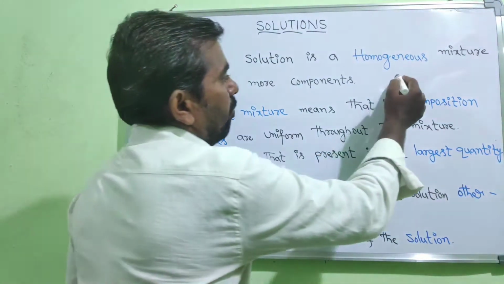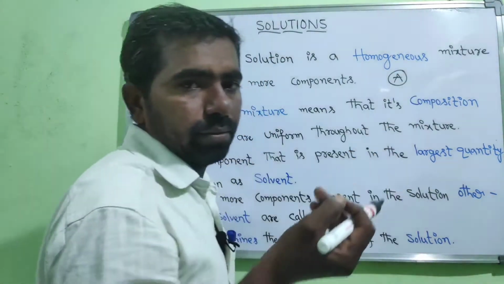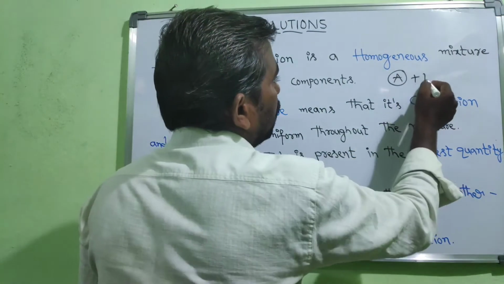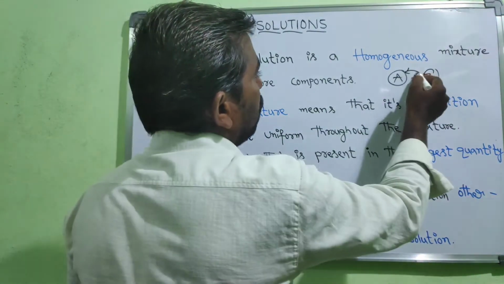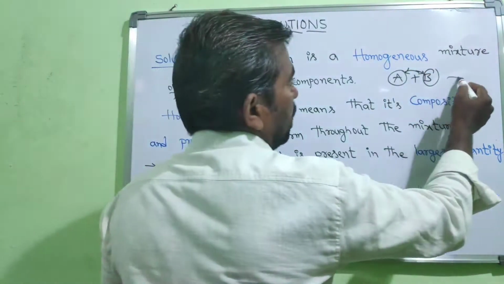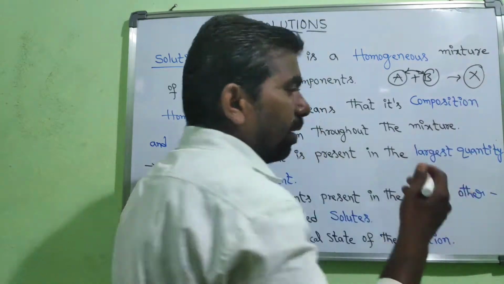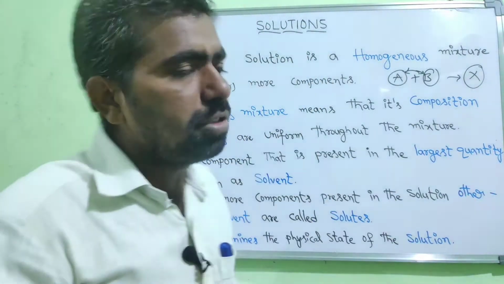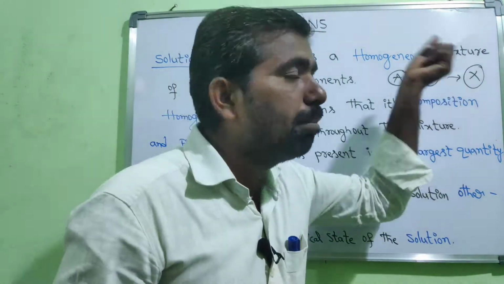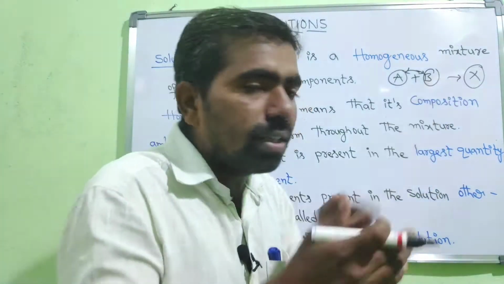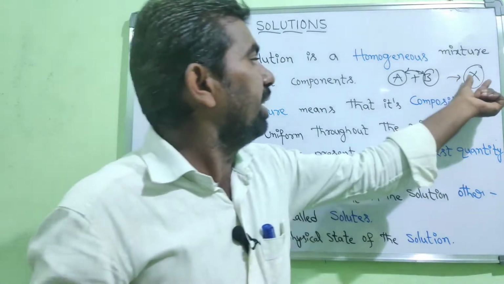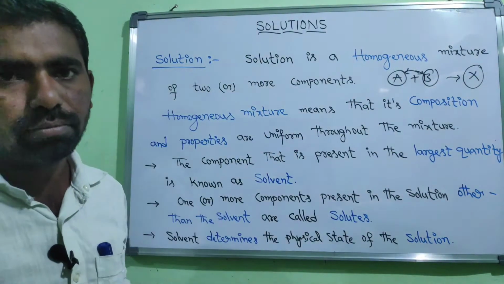For example, I am taking A as one of the components, to which another component B is added. So these two are mixed together, and finally another mixture is obtained, a mixture of A and B. If that mixture is homogeneous, then it is called a solution.